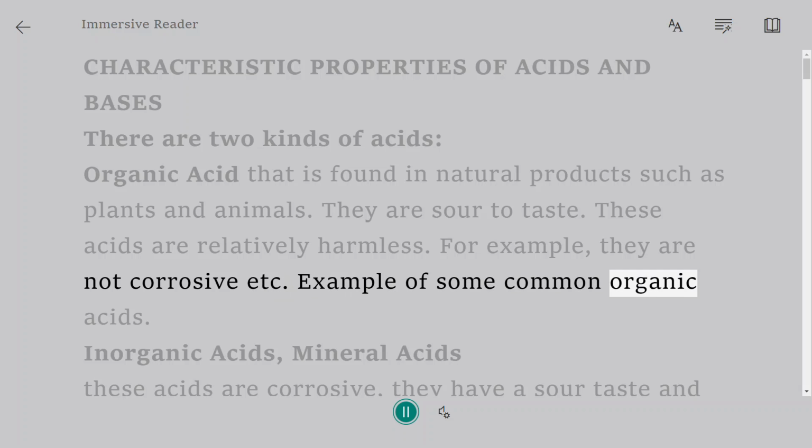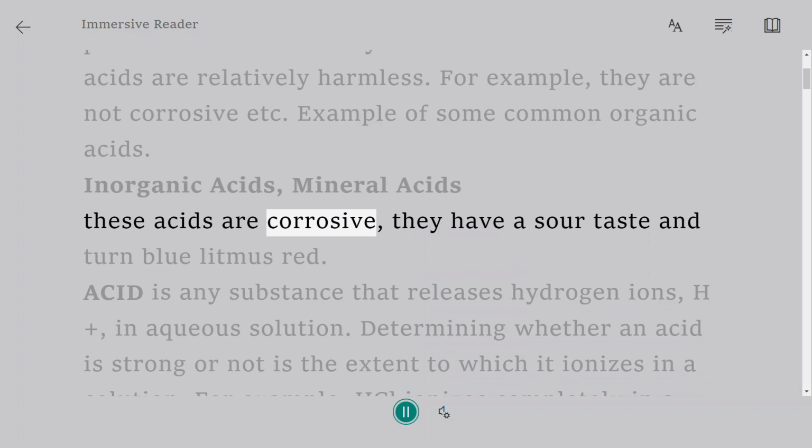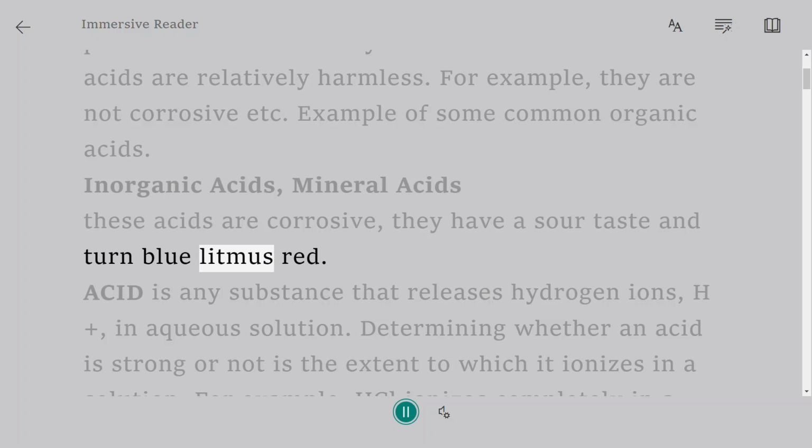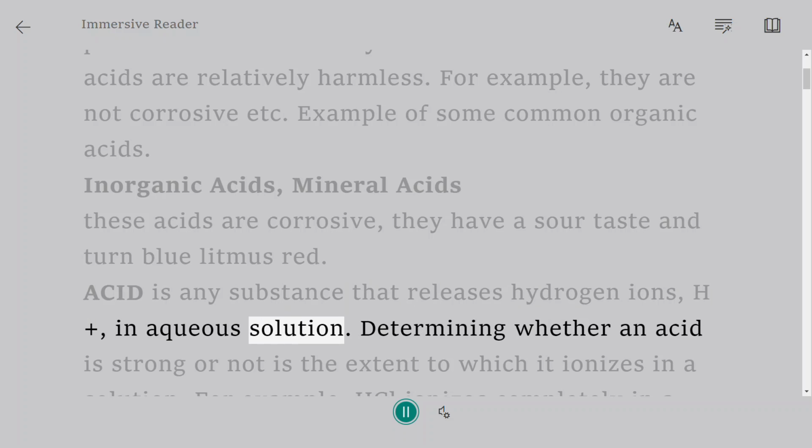Examples of some common organic acids. Inorganic acids, or mineral acids. These acids are corrosive, they have a sour taste and turn blue litmus red. An acid is any substance that releases hydrogen ions, H+, in aqueous solution.